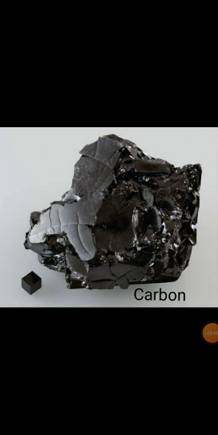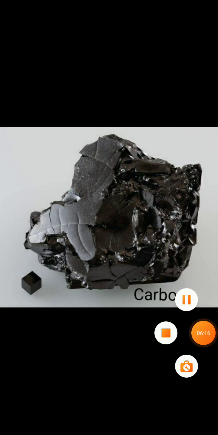Next is that carbon is a non-metal that can exist in different forms. Each form is called an allotrope. So, what is the meaning of allotrope? Allotrope means the different forms. So, when we talk about allotropes of carbon, we are talking about different forms of carbon. We know that diamond is an allotrope of carbon, right?